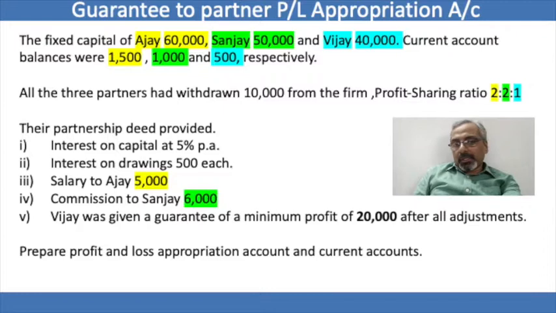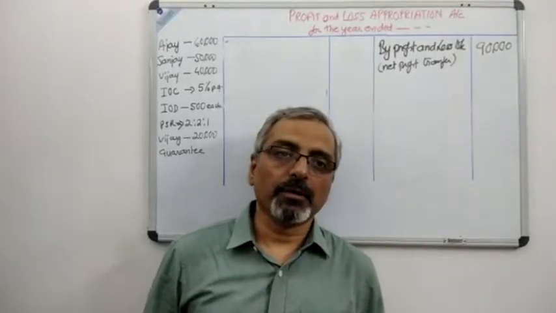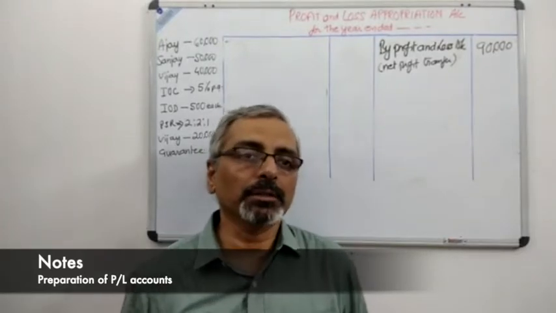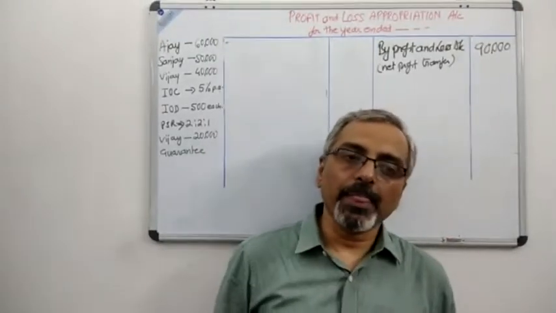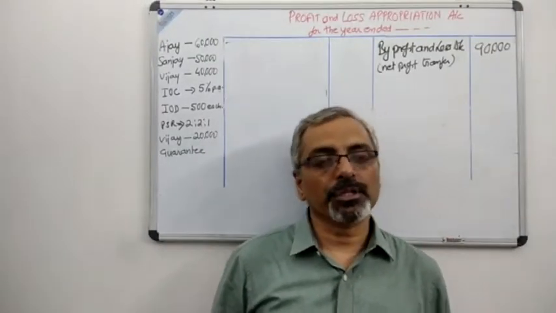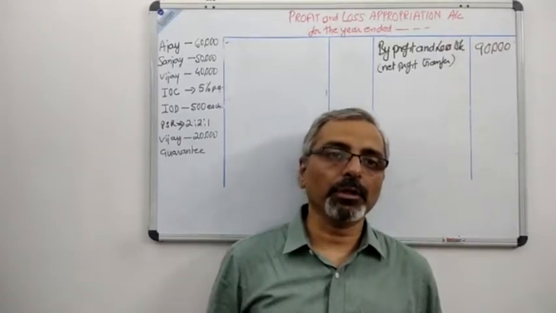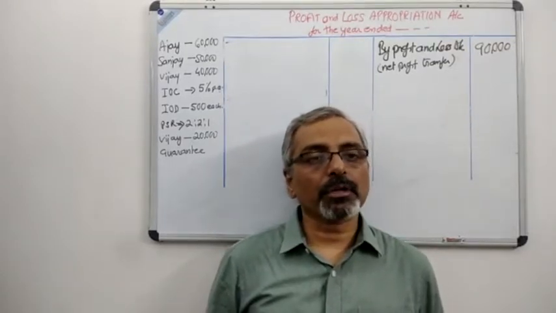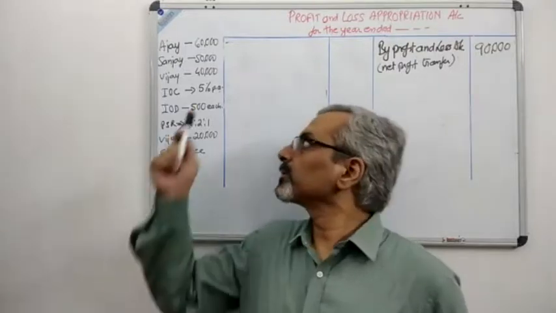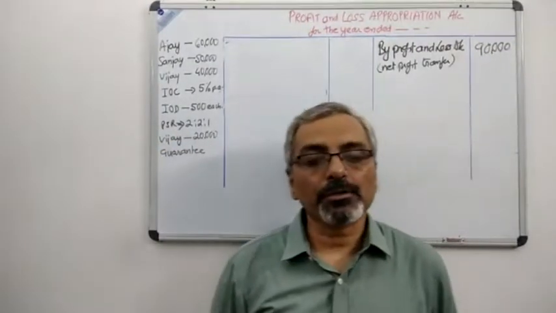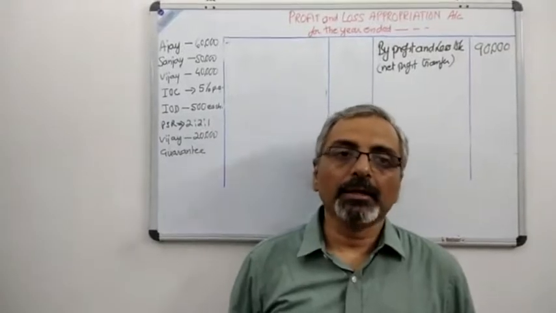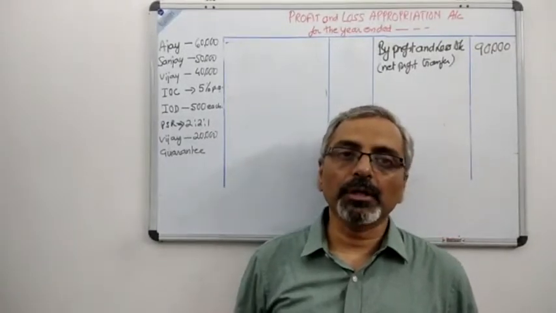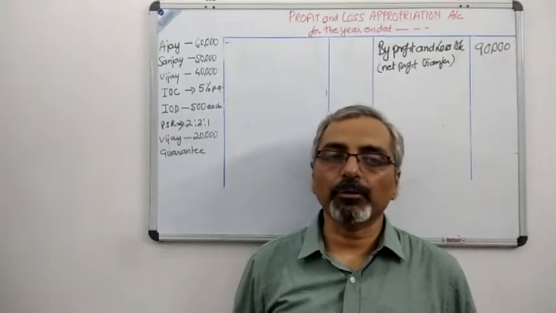So the question has clearly said that we need to prepare a profit and loss appropriation account and we also have to prepare the current account. After reading the question, we have come to know that there are three partners, Ajay, Sanjay and Vijay, and their capital investments are 60,000, 50,000 and 40,000 respectively, and the interest on capital is provided at 5%. You can see very carefully the interest on drawing is given to us, that each of the partners has actually given 500 as interest on drawing to the firm.